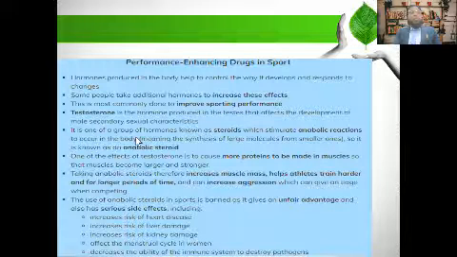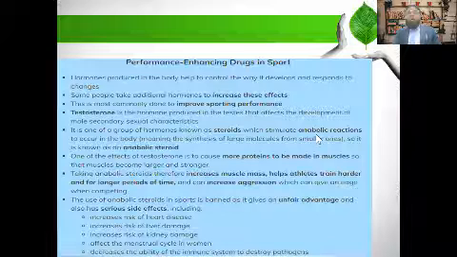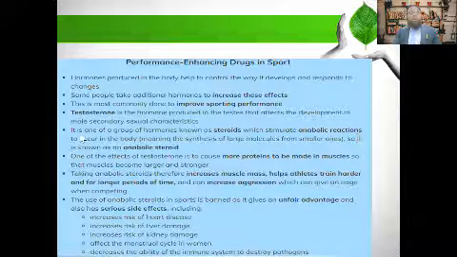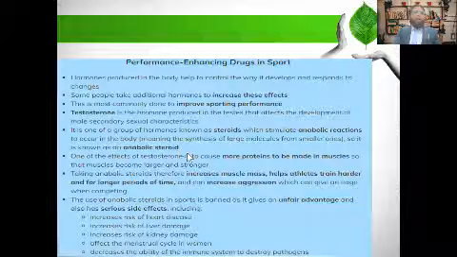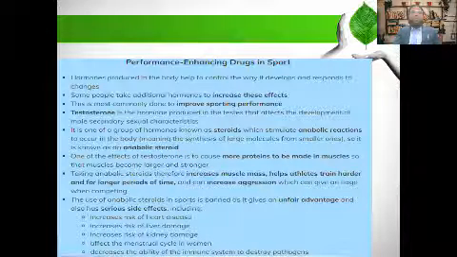It is one of the group of hormones known as steroids, which stimulate anabolic reactions to occur in the body, meaning the synthesis of large molecules from small ones. So it is known as anabolic steroids. Anabolic steroids are those steroids which motivate the anabolic reactions.